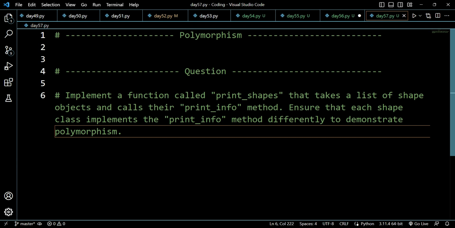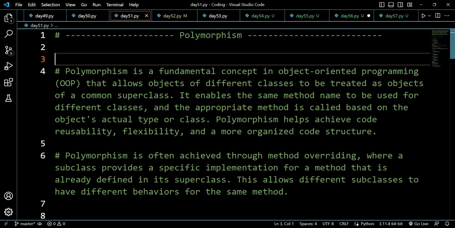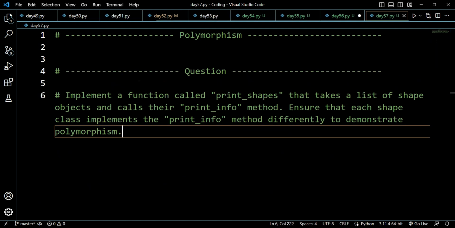And today we are discussing polymorphism. I introduced the concept of polymorphism on day 51, and today we are on day 57 and we have solved many questions based on polymorphism. So today we will be doing a question based on polymorphism. This was a very quick introduction of what this playlist is all about.